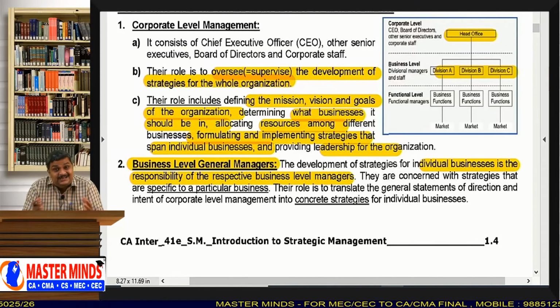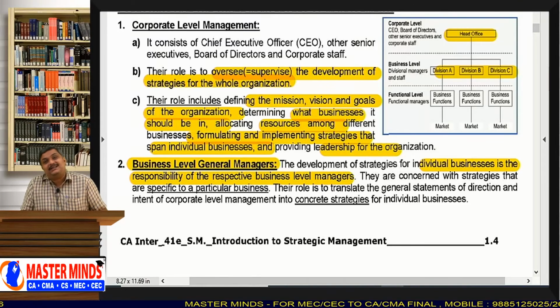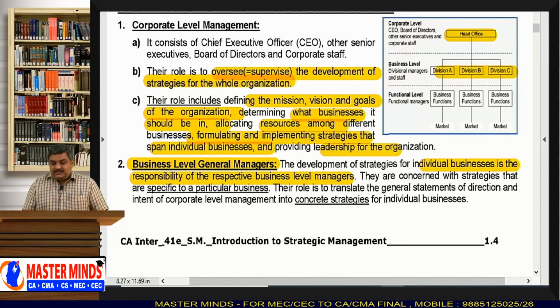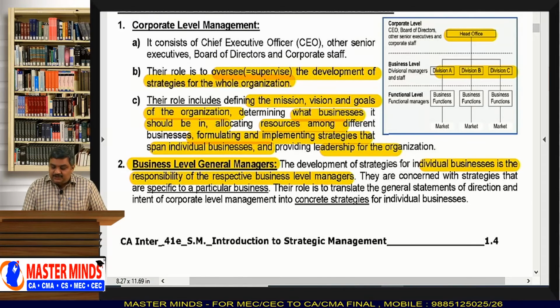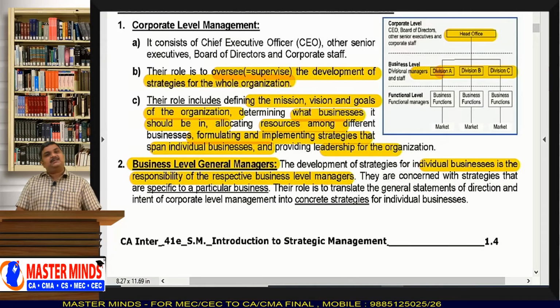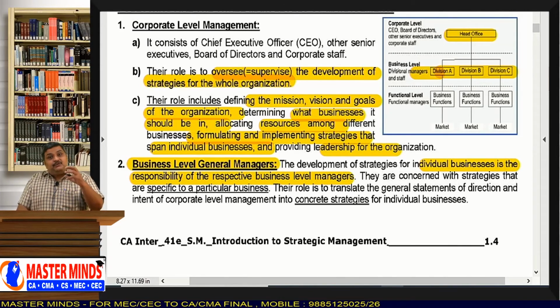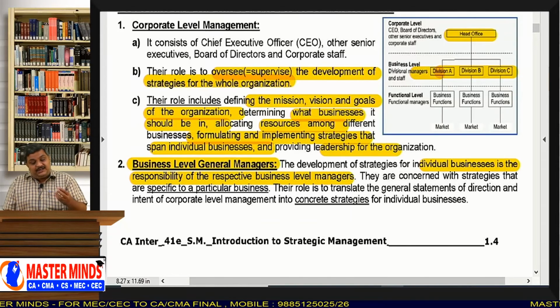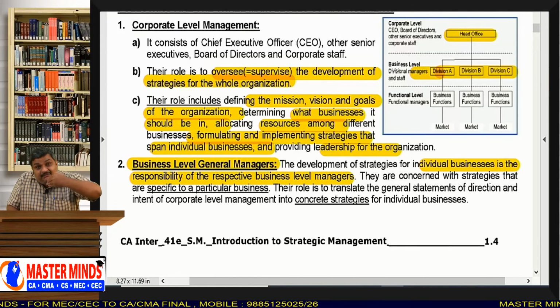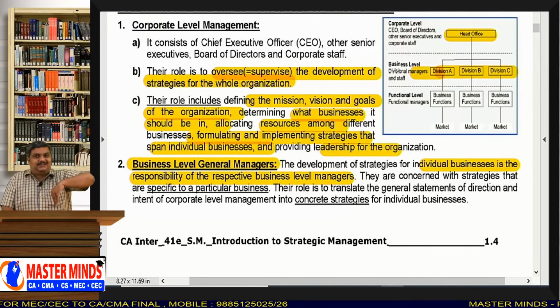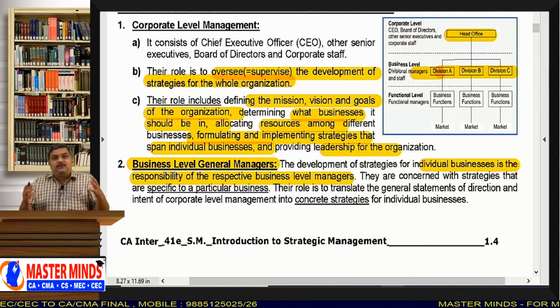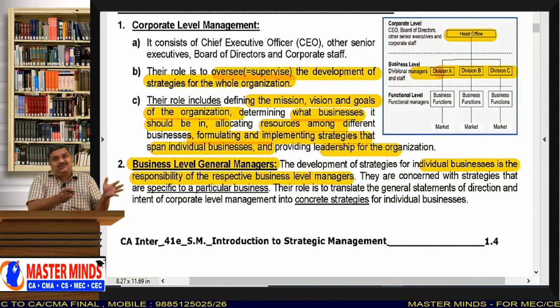But these business level managers, what do they think, what do they do? See, there will be a business level manager for every division. You can see here, for every division there will be a business level manager. And those business level managers have to make plans and strategies for their respective divisions, for their respective businesses. That means for the food business, there will be one manager.